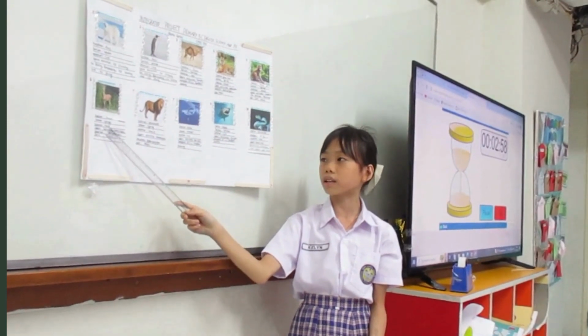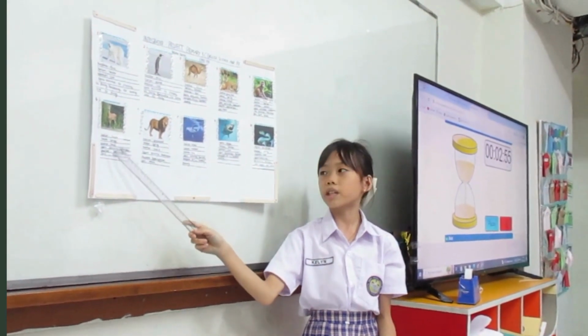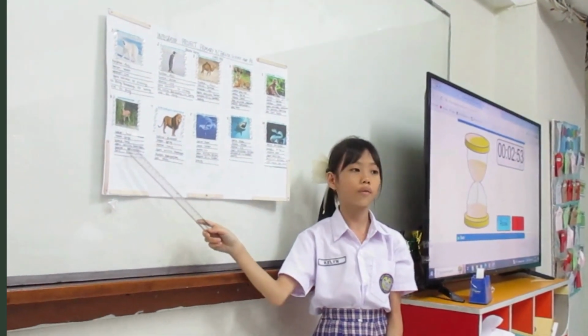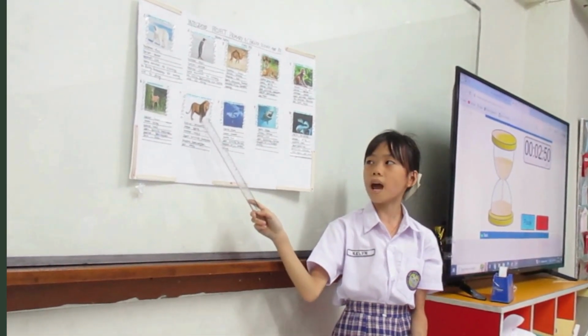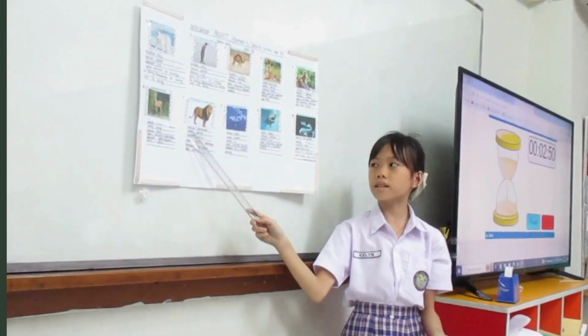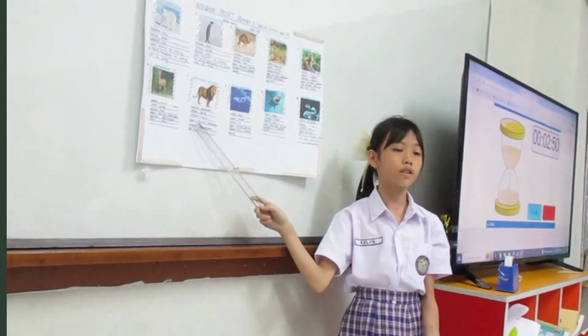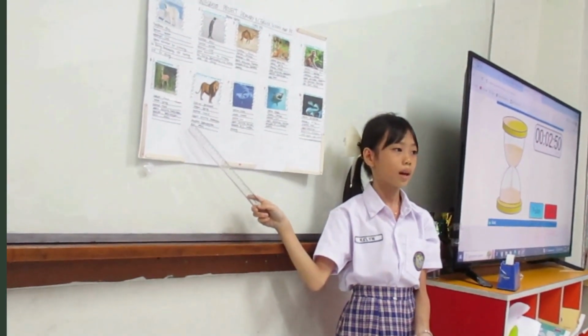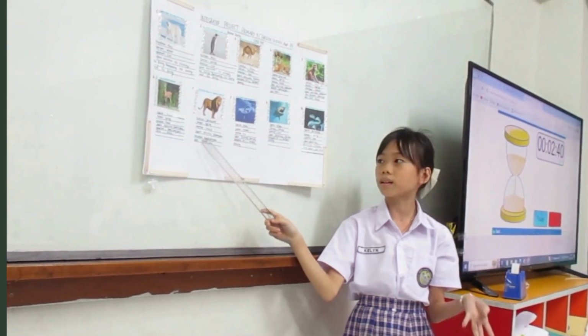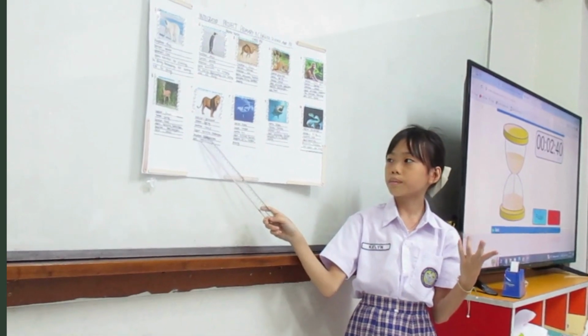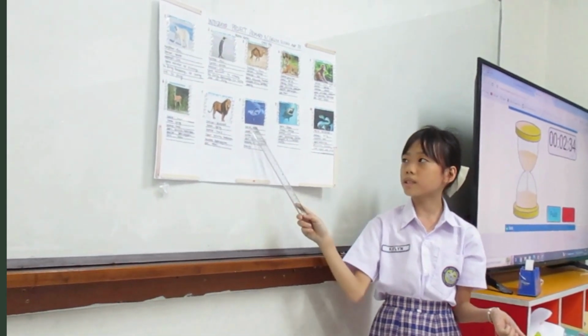The sport activities are badminton, baseball, beach volleyball, golf, and tennis. The next picture is lion. The habitat is grassland. The season is spring. The weather is humid. The sport activities are badminton, baseball, golf, tennis, and beach volleyball.